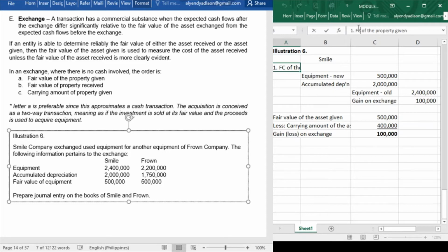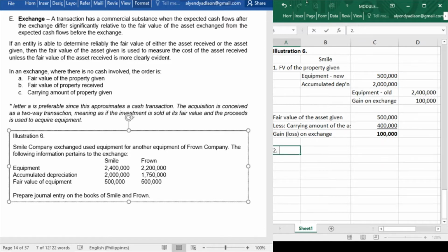Now, how about class? Let's say, for example, what if the fair value of the property given is not available, but before that, let us first compute. Now, class, what if there is no fair value of the property given?